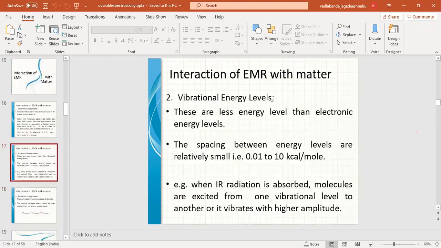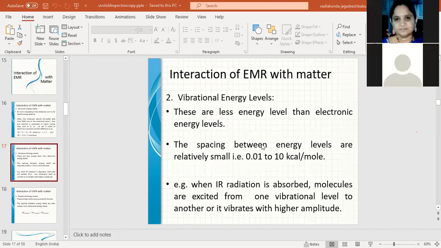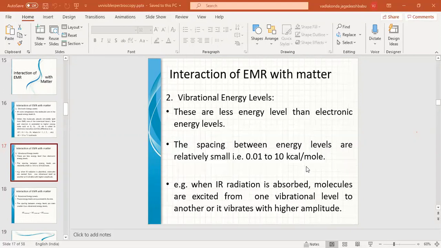Now coming to the vibrational energy levels, this is possible when the molecule absorbs radiation in the IR region. In the IR region, if electromagnetic radiation is absorbed by the molecule, then changes will occur in the matter between the vibrational levels. Means the molecules will undergo vibrations when they absorb IR radiation, and between two consecutive vibrational levels, the energy gap is 10 kilocalories per mole, which is lower than the energy difference of the electronic levels.